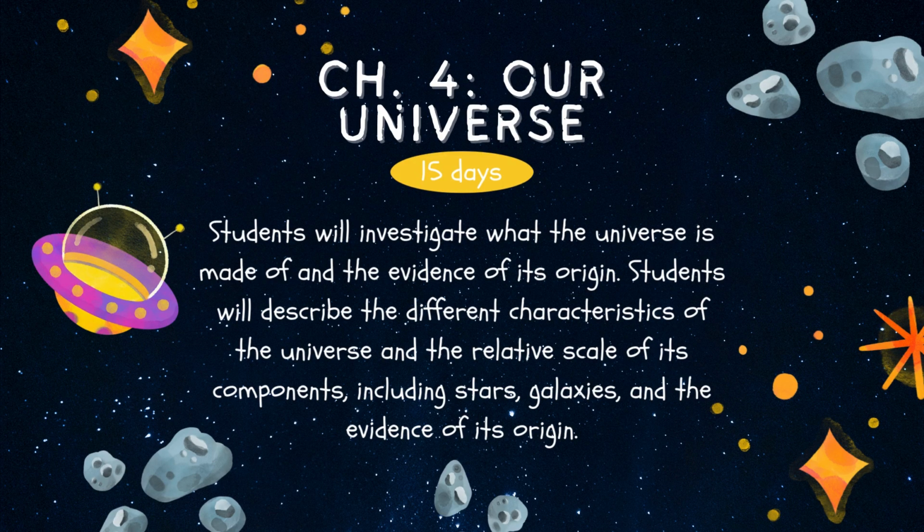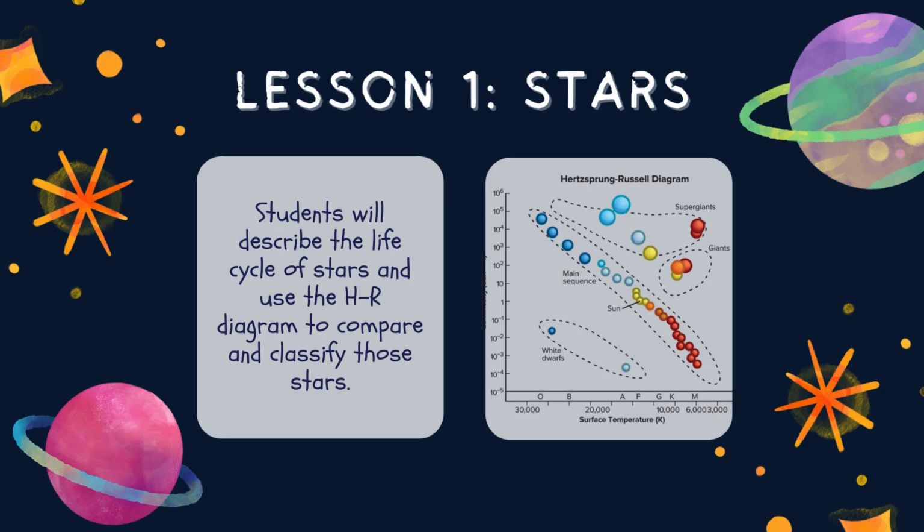In Chapter 4, students will investigate what the universe is made of and the evidence of its origin. Students will describe the different characteristics of the universe and the relative scale of its components, including stars, galaxies, and the evidence of its origin. In Lesson 1, students will describe the life cycle of stars and use the HR diagram to compare and classify